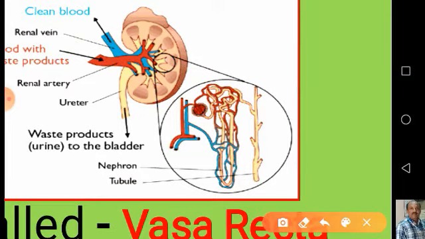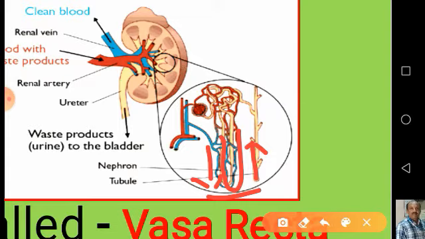Now the flow of renal filtrate or glomerular filtrate in the two limbs of Henle's loop, that is in the descending limb and ascending limb, is in opposite directions and thus forms a counter current. Here in this descending limb the renal filtrate flows in this way, and in the ascending limb the renal filtrate flows in this way. That is, these two are in opposite directions, so the flow of glomerular filtrate is in counter current.